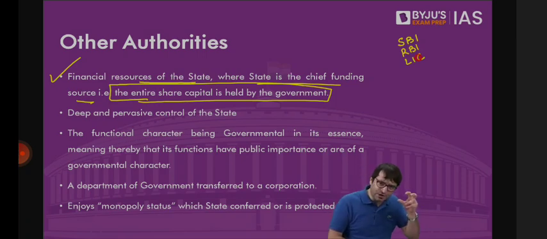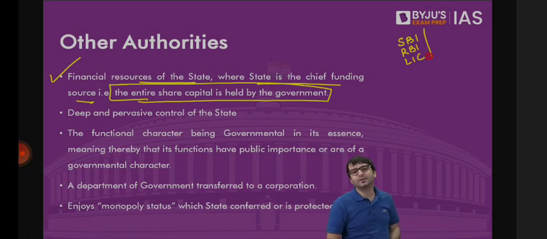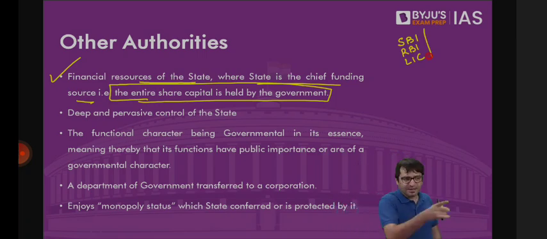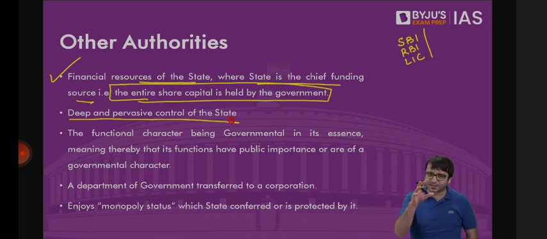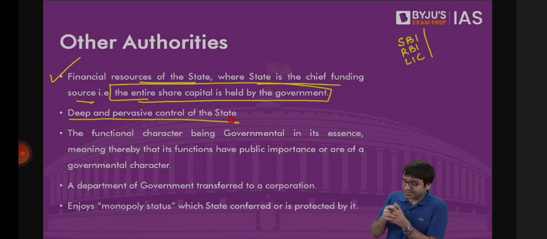It is a state. Which means even State Bank of India cannot violate your fundamental rights. Life Insurance Corporation cannot violate your fundamental rights. Reserve Bank of India cannot violate your fundamental rights. Or other authority means deep and pervasive control of the state, where the state has deep control over such institutions. For example, Food Corporation of India, where the state has deep control.